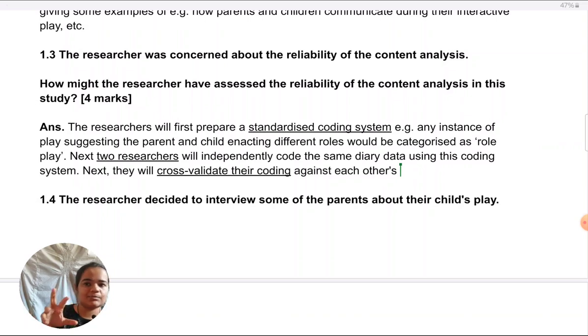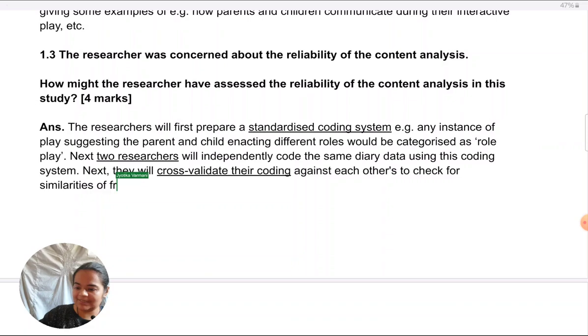Many students, these type of answers, they write very incomplete sentences. So make sure every point is very clear. So this is what the researcher is doing, with what or for what. That should always be there. So they will cross-validate their coding against each other to check for similarities of frequencies noted for each type of play.